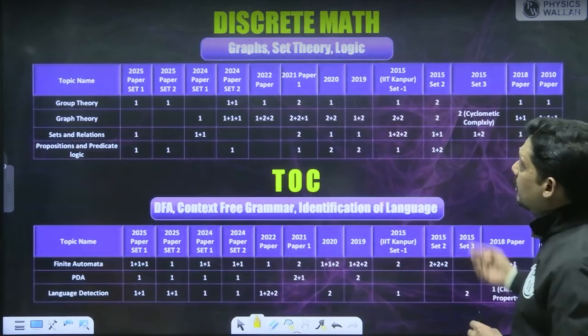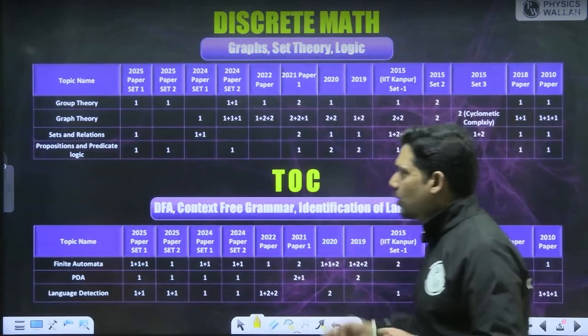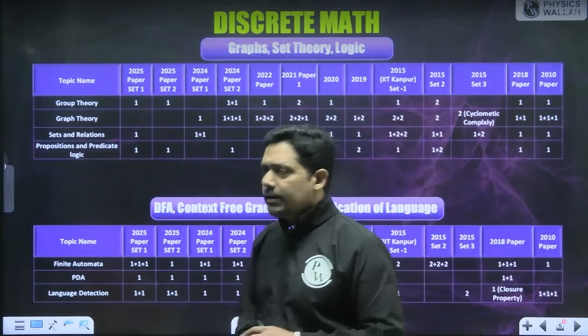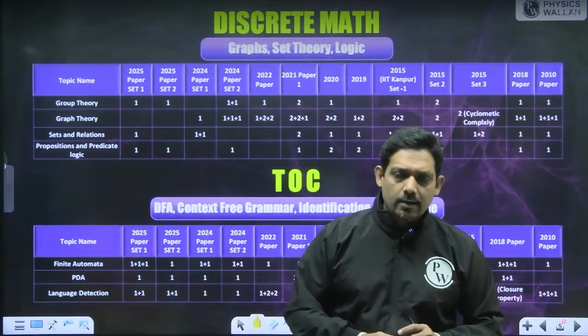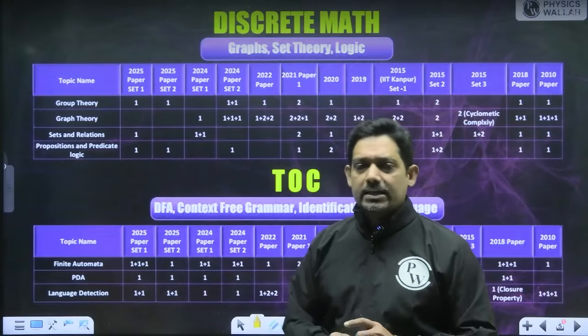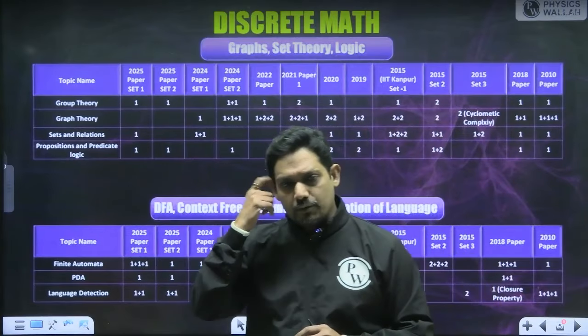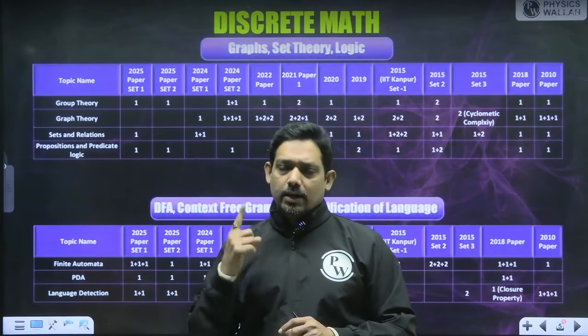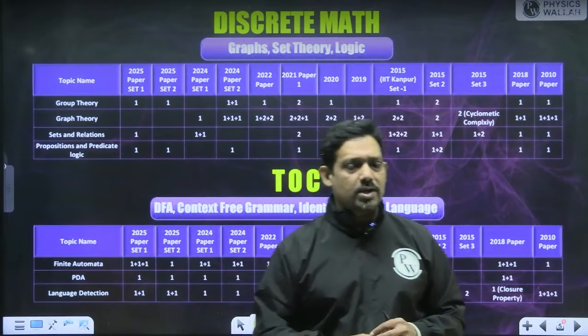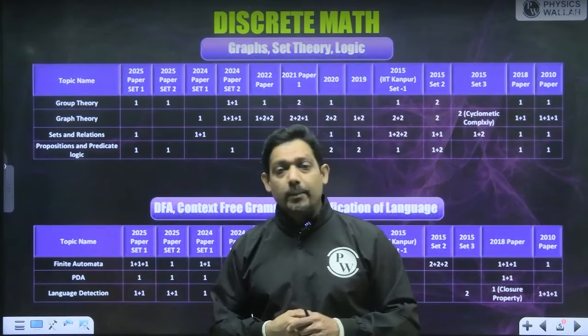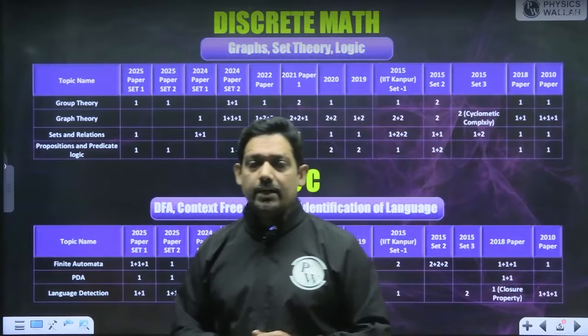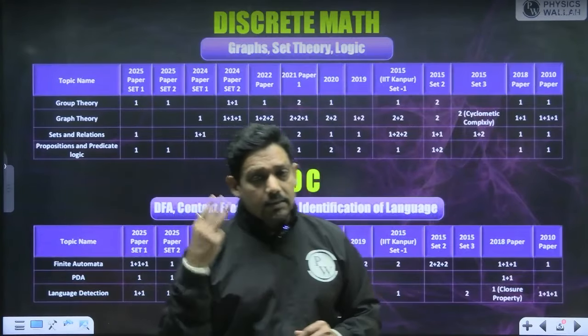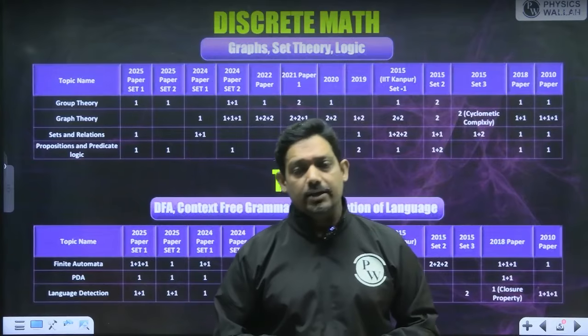The next topic here in this case is discrete maths and TOC. Okay, now in discrete mathematics, my first preference will be propositional logic. That is the first topic that you must have command on. My second topic will be graph theory. My third topic will be set, relation and function.